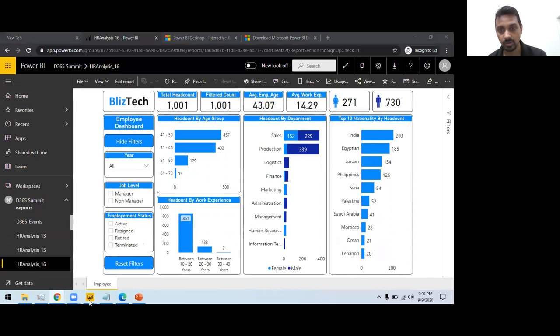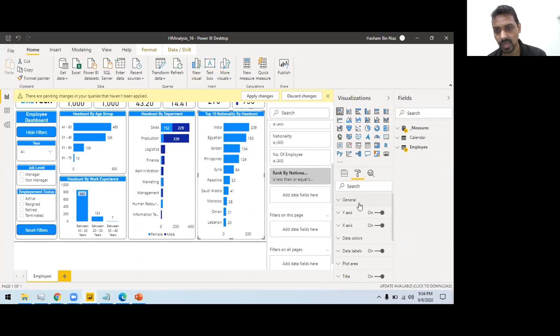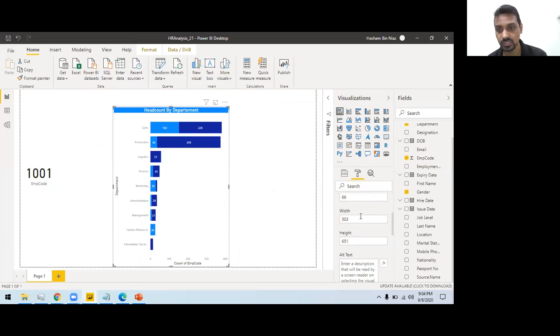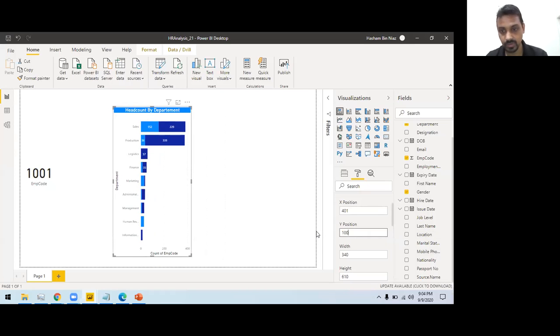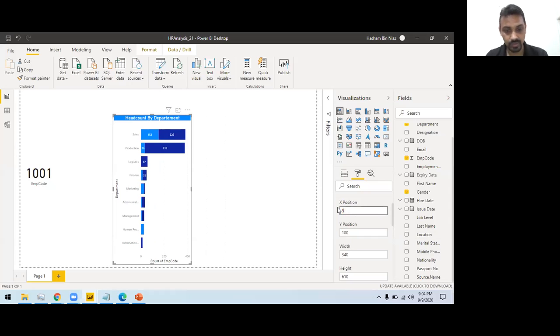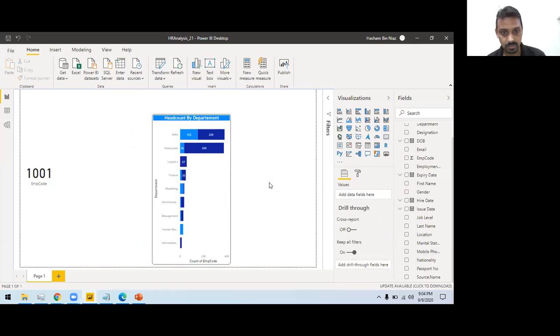So I'll just go back here to my file and see what formatting I used. I was using something like 340. Okay, so I will use this as a benchmark. So 340 and 610. This is 100. This is 580 something. So let's see, is this chart looking a bit similar now to the one we were talking about?